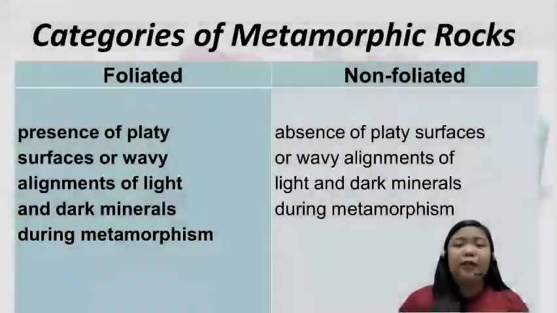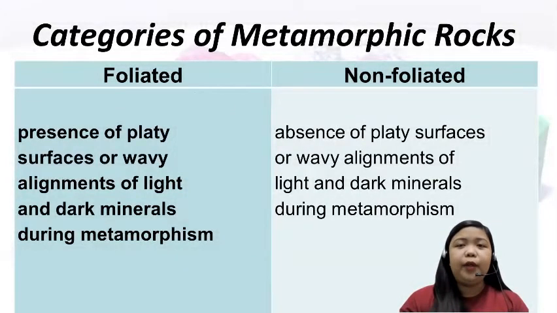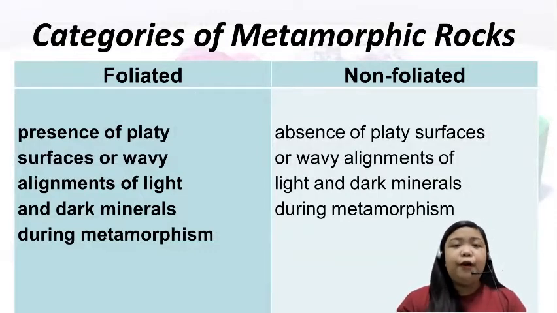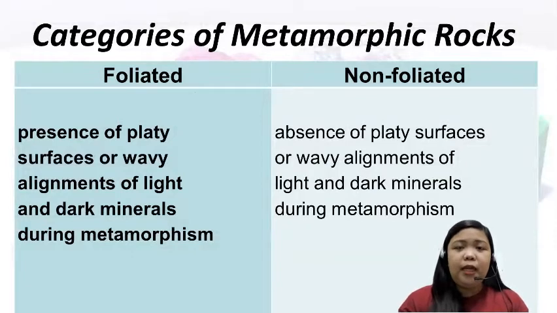Foliated and non-foliated rocks. For foliated rocks, there is a presence of platy surfaces or wavy alignments of light and dark minerals, meaning you can clearly observe horizontal or vertical lines. On the other hand, one of the main characteristics of non-foliated rocks is the absence of platy surfaces, meaning you cannot see any wavy alignments of light and dark mineral patterns.